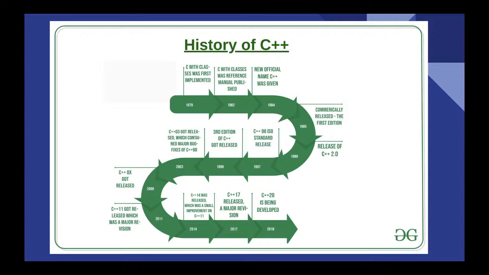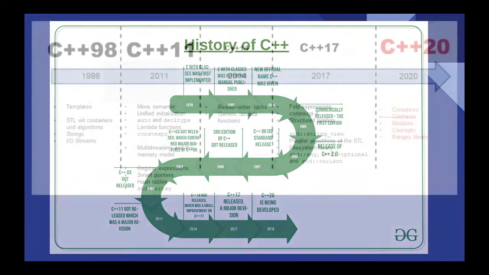they added templates and many other things. Then it almost stopped around 1998. Then again they refined it around 2011 and released C++11. After that, every 3 years they keep updating, with minor and major changes. Then C++14, C++17, and C++20, which is the latest version.